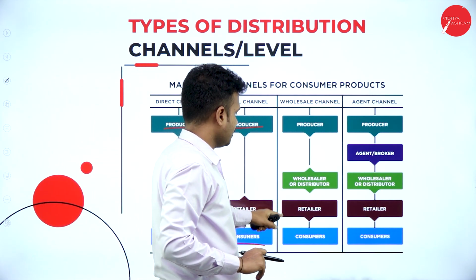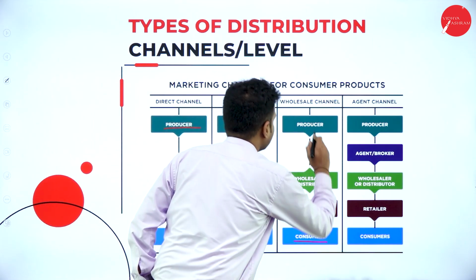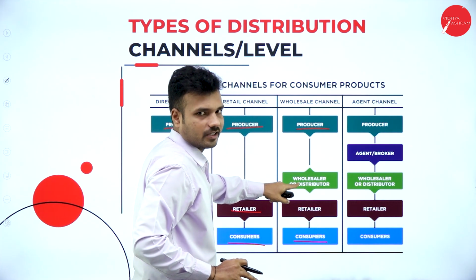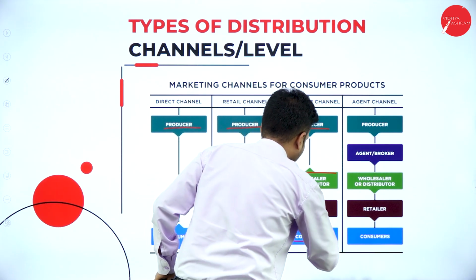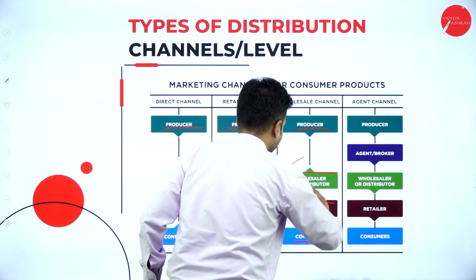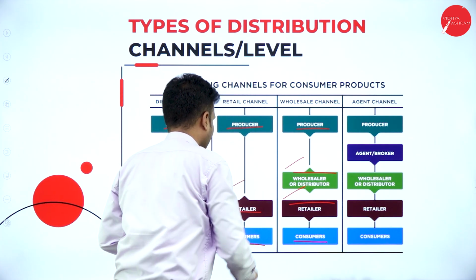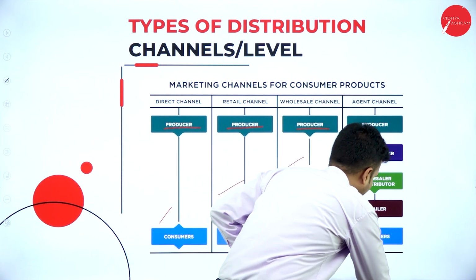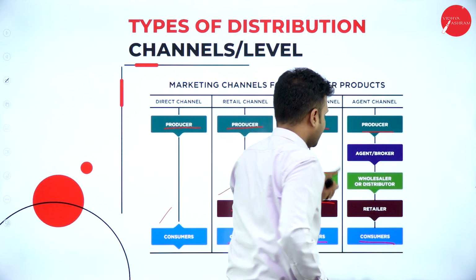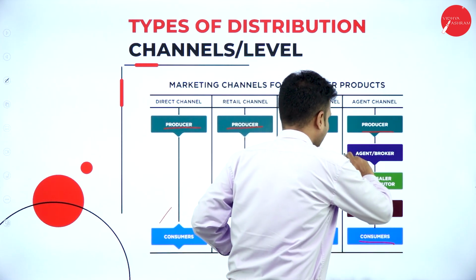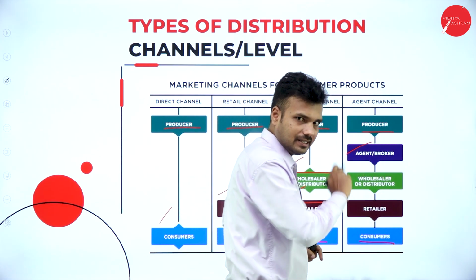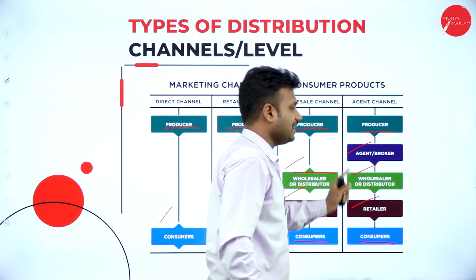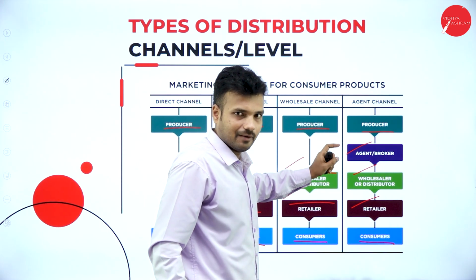Now the 2 level channel. Here also, between the consumers and the producers, there are two intermediaries: one is a retailer and one is the wholesaler or the distributor. Hence, since there are two intermediaries, we call it a two-level channel. If there is a single intermediary, we call it a one-level channel. In the three-level channel, there are three intermediaries who act between the consumer and the producer. Who are the three intermediaries? The first one is the agent, who is also known as a broker, then the wholesaler or distributor, and the retailer. There are three intermediaries, hence we call it a three-level channel.